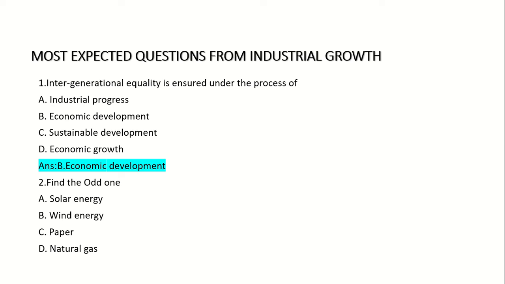Second one: find the odd one out. Option A: solar energy, Option B: wind energy, Option C: paper, Option D: natural gas. Answer: Option C: paper.